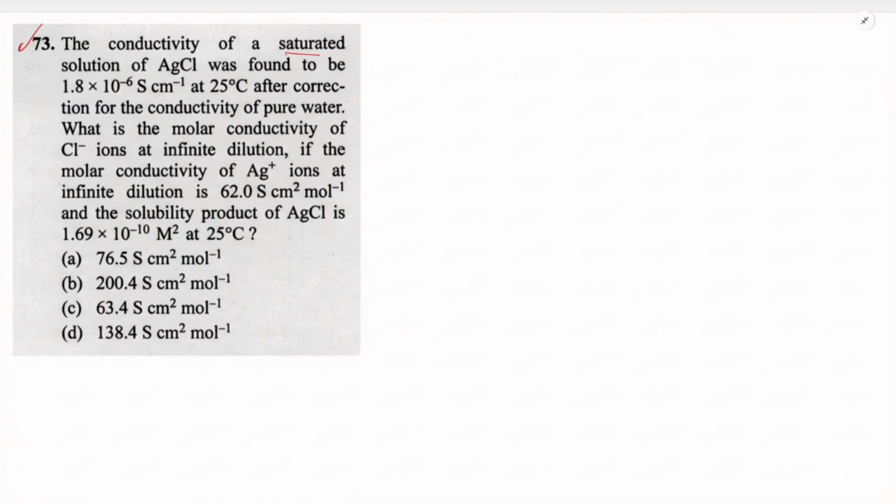In the question, the conductivity of a saturated solution of the silver chloride was found to be this conductivity. Siemens kappa value is given as 1.8 into 10 to the power minus 6 Siemens cm to the power minus 1. After correction of the conductivity of a pure water, what is the molar conductivity of chlorine ion at infinite dilution? If the molar conductivity Ag plus ion at the infinite dilution is this and the solubility product of AgCl is this.